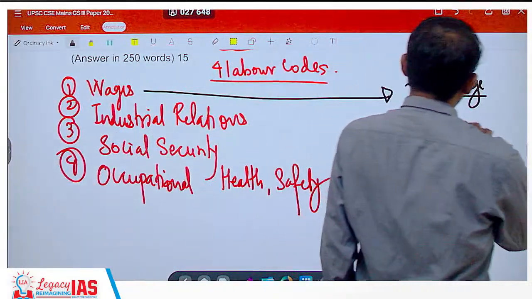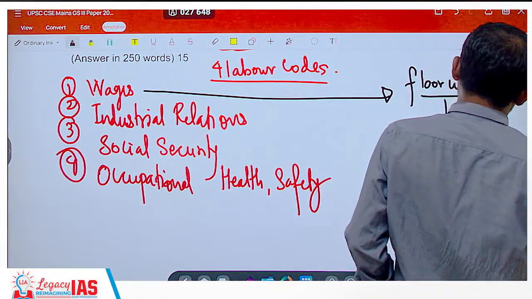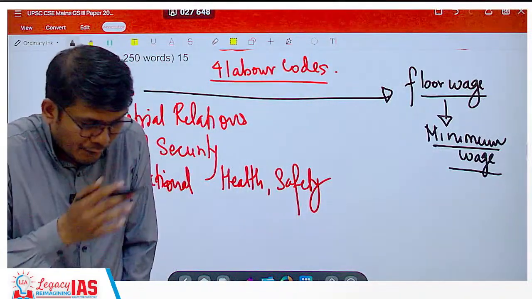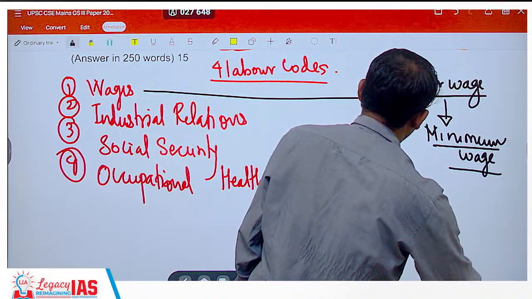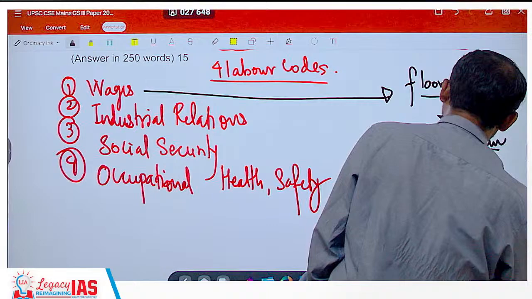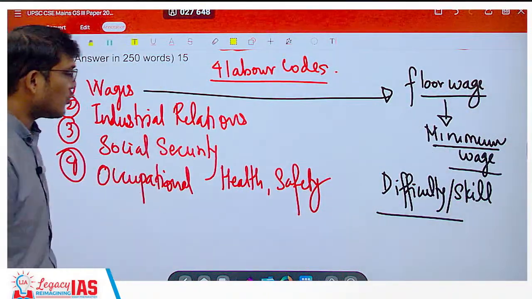So the concept of minimum wage is there. And not just that, this minimum wage is going to be set differently for different jobs depending upon the difficulty of the job and the skill level that is required in the job. So these are good things that are happening, but there are certain issues as well.